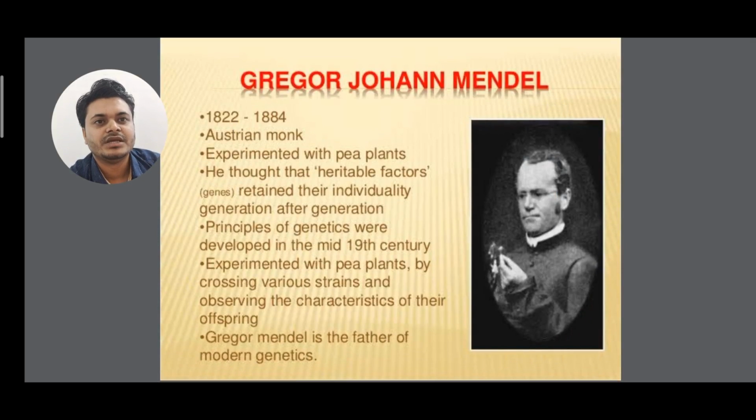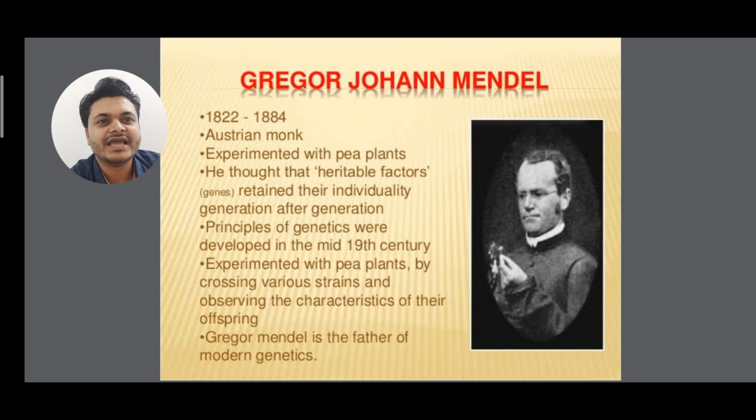First, let me talk about Mendel, Georg Johann Mendel. His time period was from 1822 to 1844. He was an Austrian monk who experimented with the pea plant.